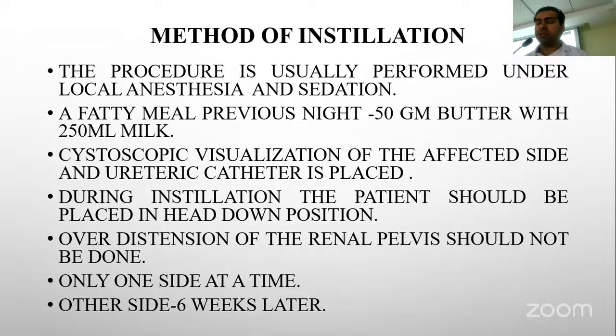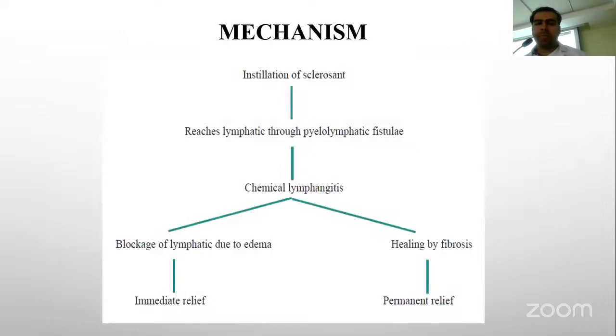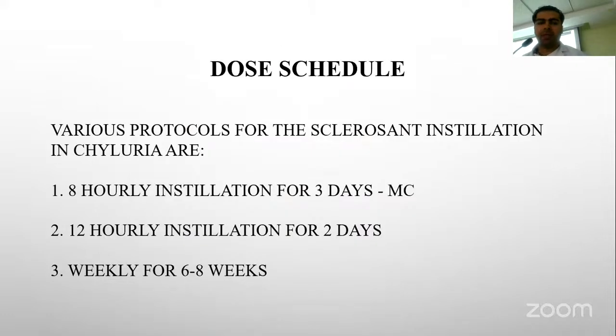During instillation, the patient should be in the head down position, and over distension of the renal pelvis should be avoided. The other side is tested after 6 weeks only. On instillation, the sclerosing agent reaches the lymphatics through the pyelolymphatic fistula, where chemical lymphangitis occurs. Immediate relief is achieved by edema, and long-term relief is achieved by healing by fibrosis. The dose schedule is that the sclerosing agent is instilled 8 hourly for 3 days, or 12 hourly for 2 days, or weekly for 6 to 8 weeks.